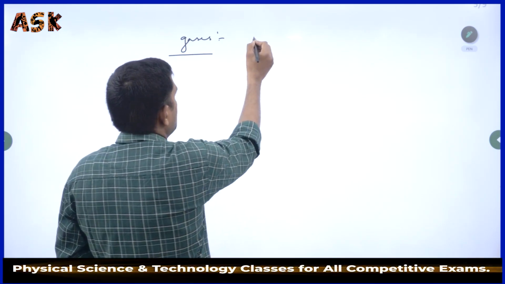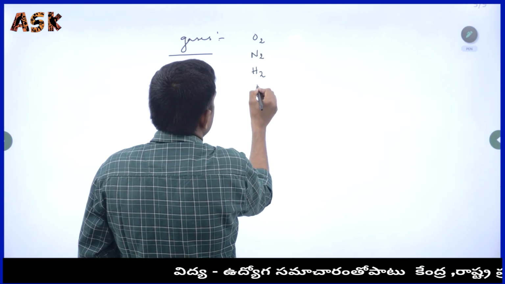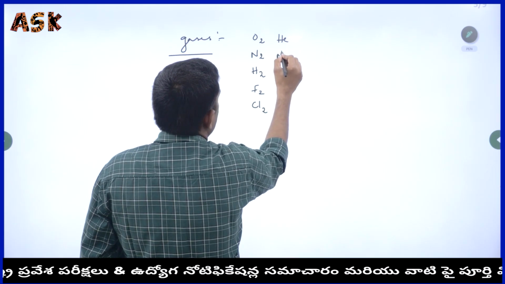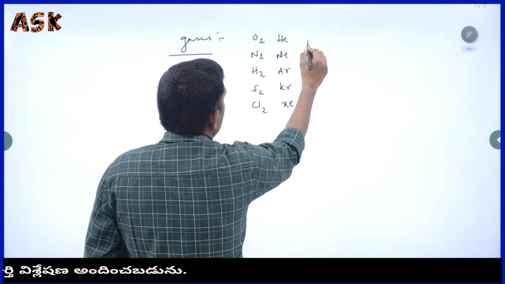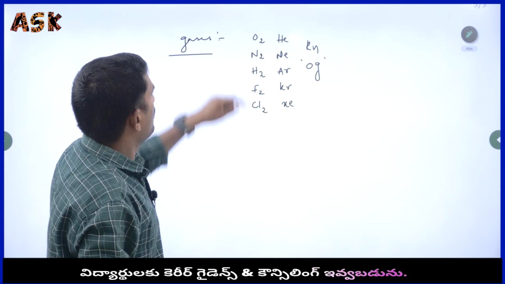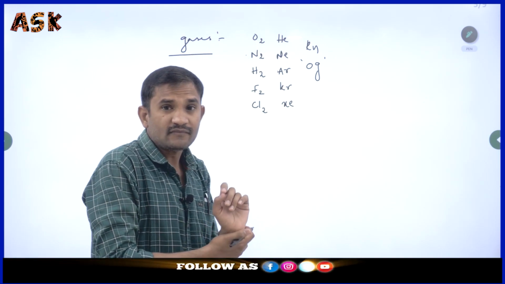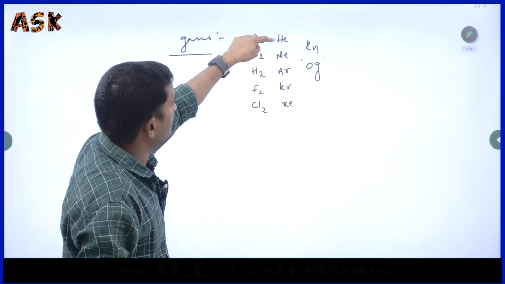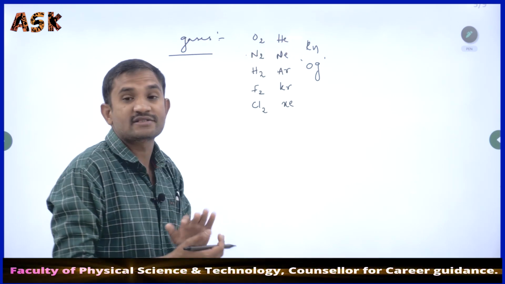Always you will think of: oxygen, nitrogen, hydrogen, fluorine, chlorine, helium, neon, argon, krypton, xenon, radon, and oganesson. That is 1, 2, 3, 4, 5, 6, 7, 8, 9, 10, 11, 12. Oxygen, nitrogen, hydrogen, fluorine, chlorine, helium, neon, argon, krypton, xenon, radon, and oganesson.